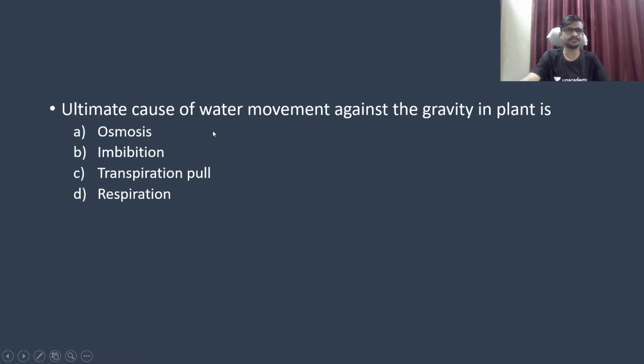Okay, the ultimate cause of water movement against gravity in a plant is, the ultimate cause of water movement against gravity. So for example, this is the ground. This is your plant.